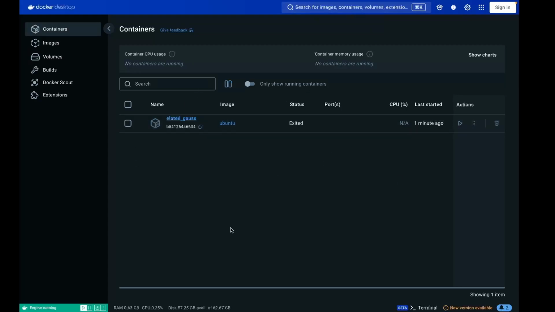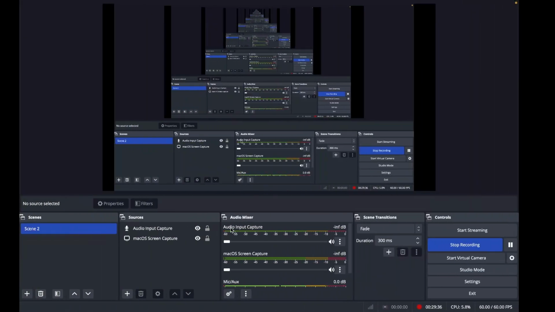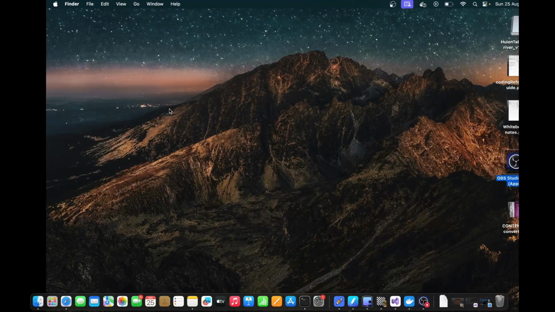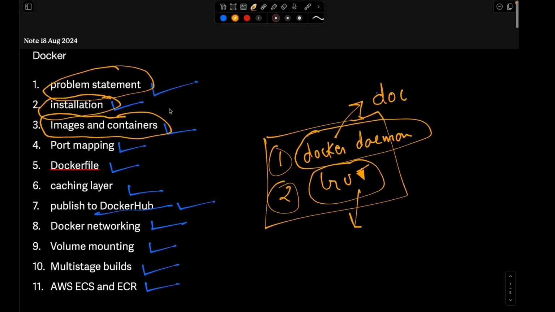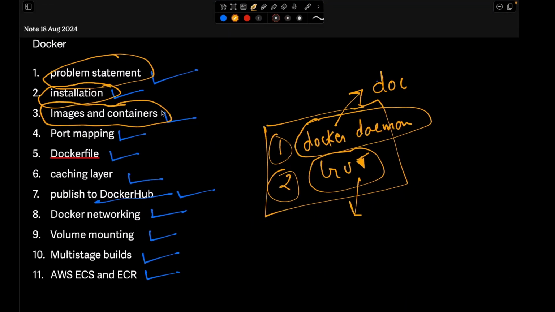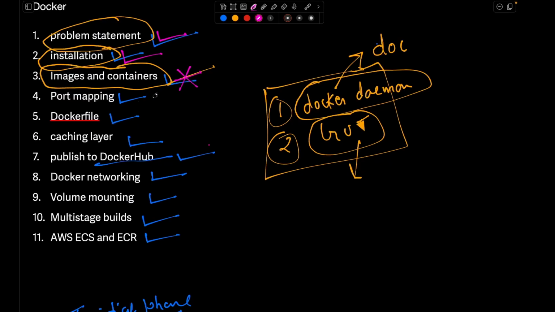So as of now we have seen how we can install Docker, and we have seen images and containers. Now we'll see what is port mapping. With the help of an application, we'll understand what is port mapping, what is a Dockerfile, what is a caching layer, and what is a multi-stage build.